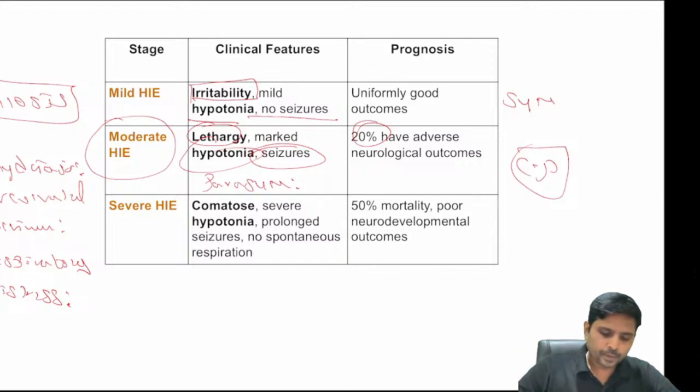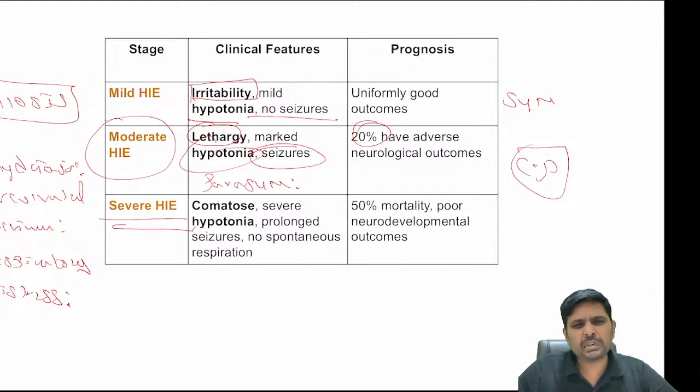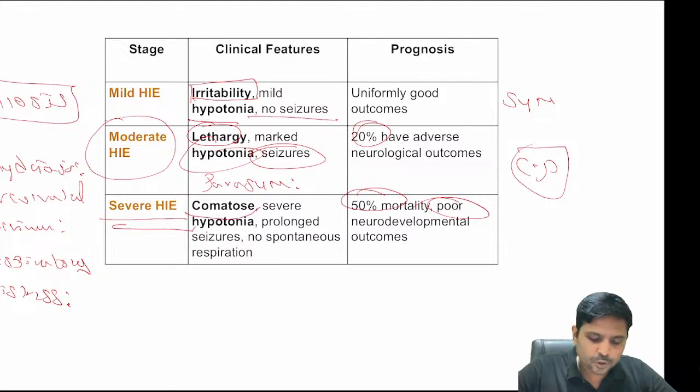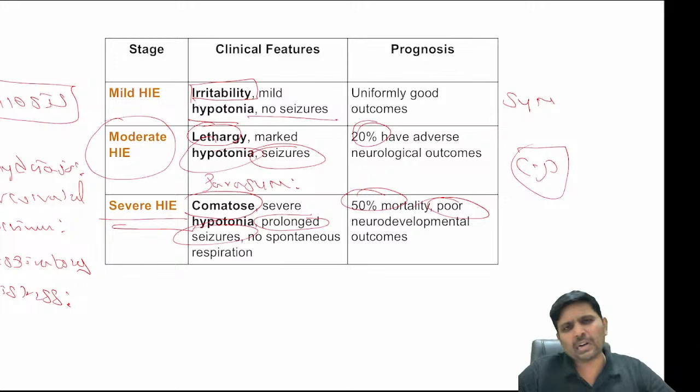Third one, severe birth asphyxia. You can't do anything, my dear. As I told you already, 50% morbidity and 50% mortality. The child is comatose, no response even to painful stimuli. Seizures will be there, long lasting, not responding to your phenobarbital or midazolam.